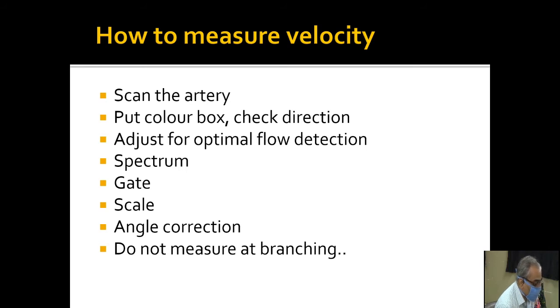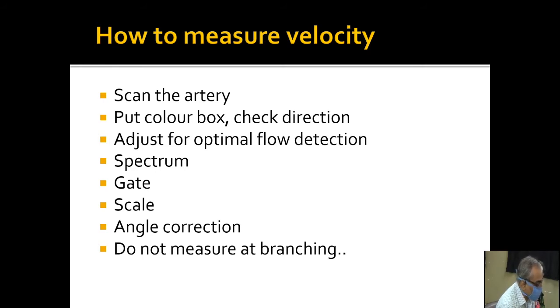And then after doing this, if you see that there is aliasing and the spectrum is going out of the available window, then you increase the scale, so that the spectrum is well contained in the available window. And finally, you have to do angle correction. Without angle correction, velocity measurement is erroneous and it should not be done. It gives you false measurements and false results occur.